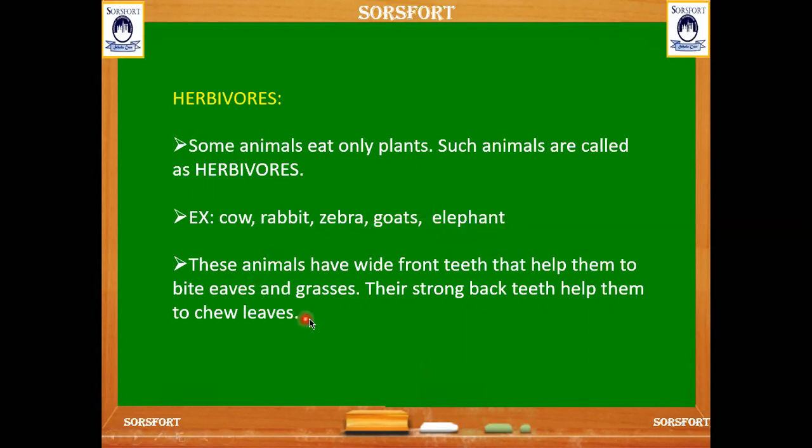And these animals have wide front teeth. We can see the teeth. They have wide teeth. These teeth help them to bite leaves and grasses. Their strong back teeth help them to chew leaves. They have strong teeth inside their mouth. The back teeth, we call them premolars and molars, help them to chew the leaves.